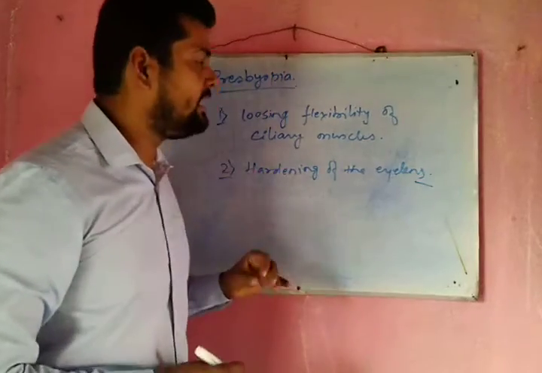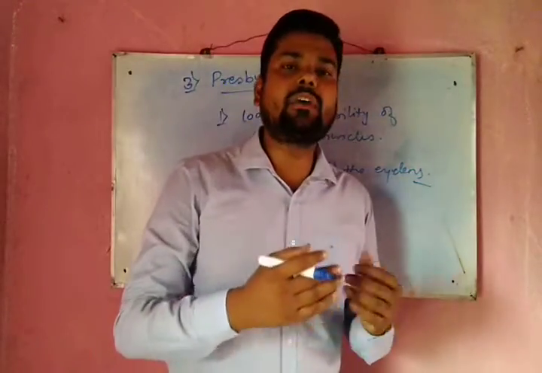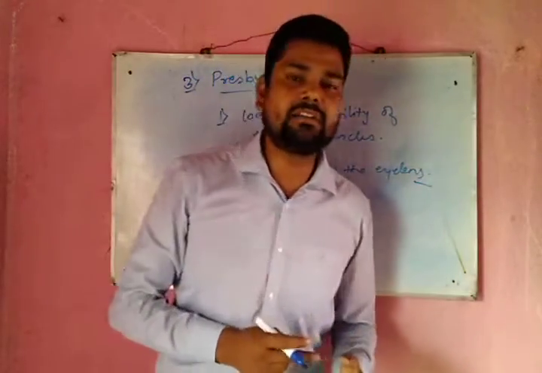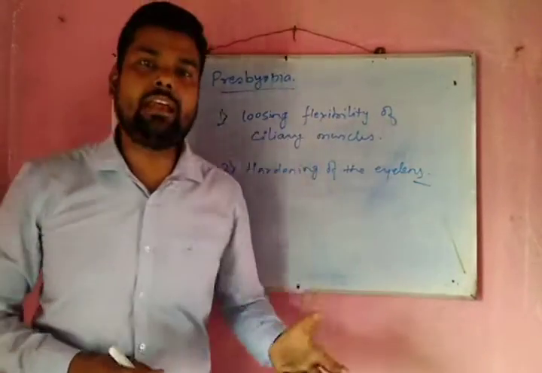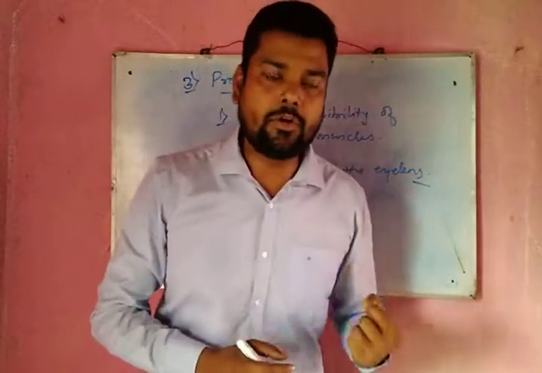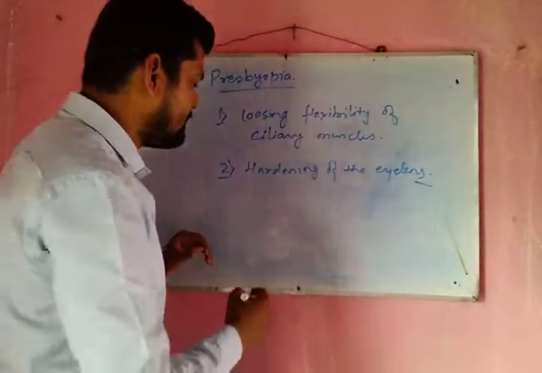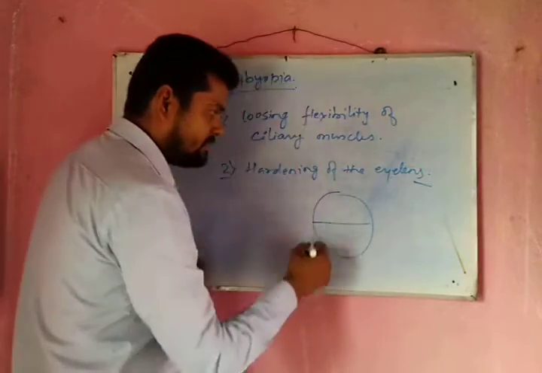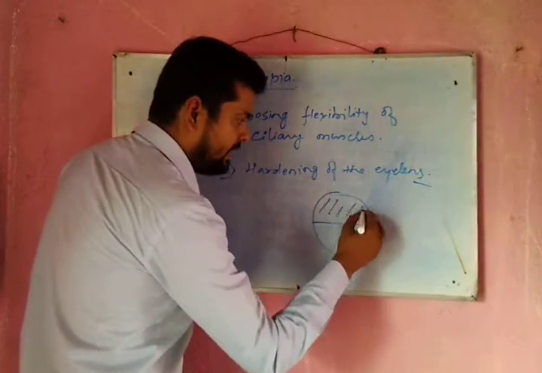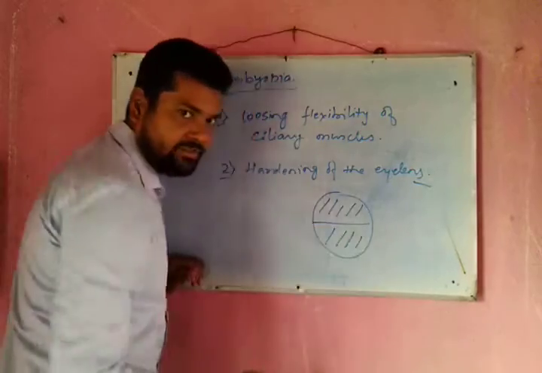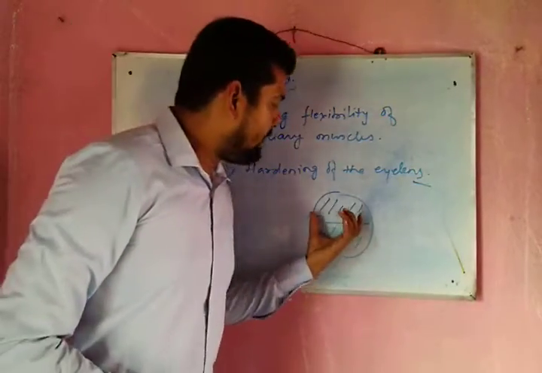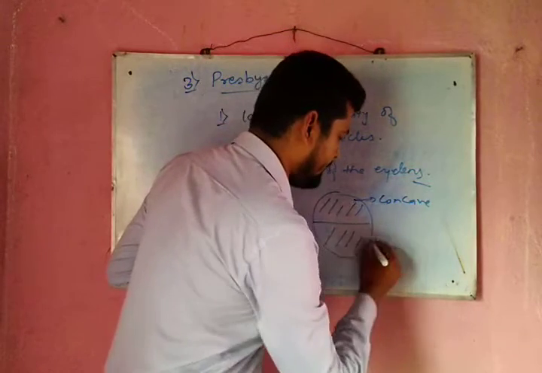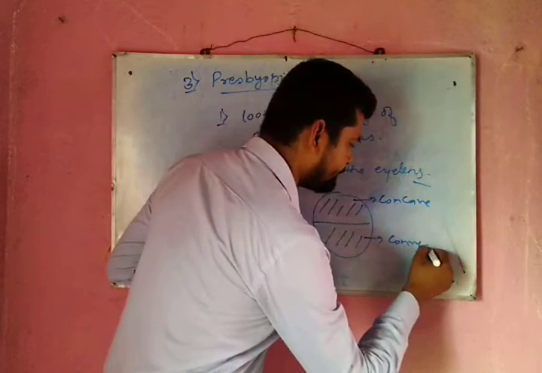So what can be done? If the eye is unable to focus any object, whether it is nearby or far off, that means the person is suffering from both myopia as well as hypermetropia. So in that case, he will use a lens which has two parts. One is concave, another is convex.